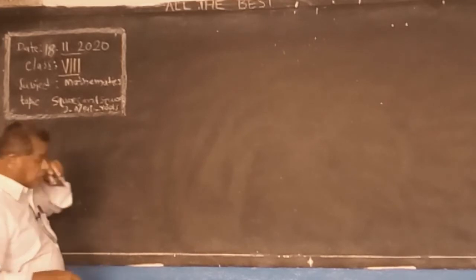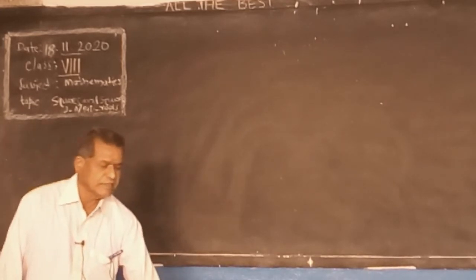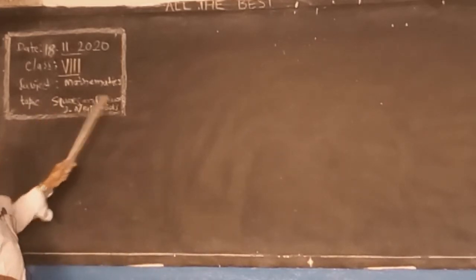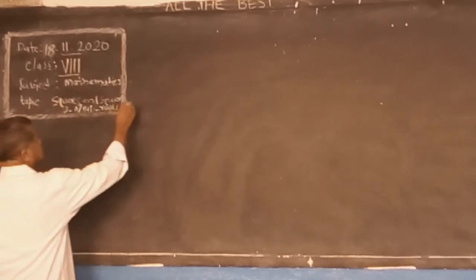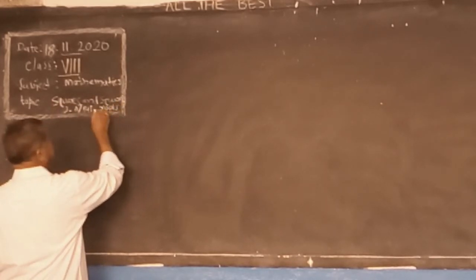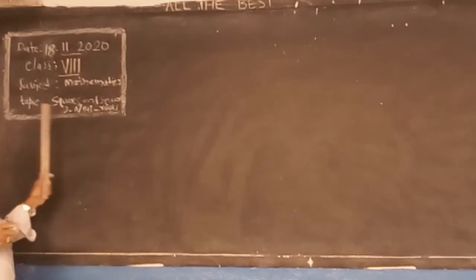Now I am going to an easy chapter, squares and square roots. Third chapter, easy.